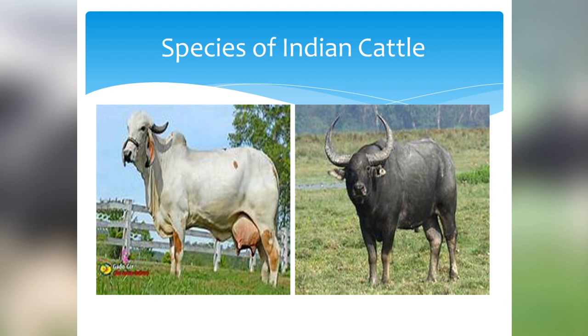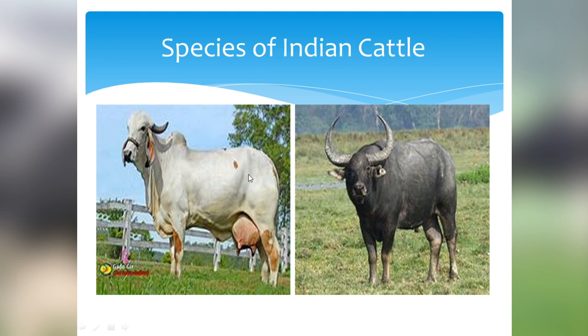Now what are the species of the Indian cattle? Indian cattle belong to two different species. First species is of cows. The Indian cows belong to the species Bos indicus, while Indian buffaloes belong to the species Bos bubalis. Cows and buffaloes are the milk producing females.